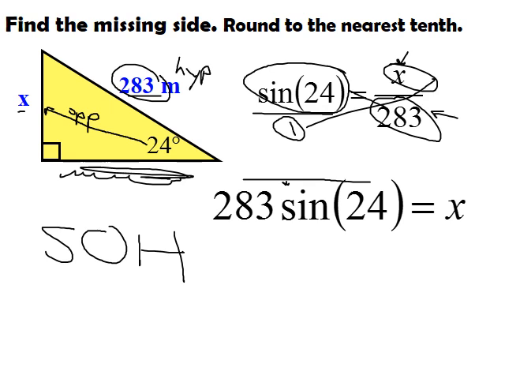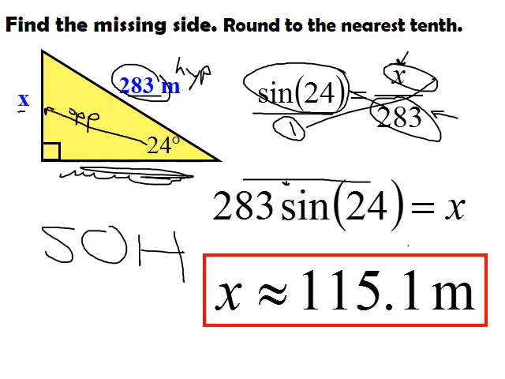Type that into your calculator, and you should get an answer of about 115.1. So to review, take your calculator and type 283 times sine of 24 and hit equals, and you should be able to figure out what your side x is in this example.